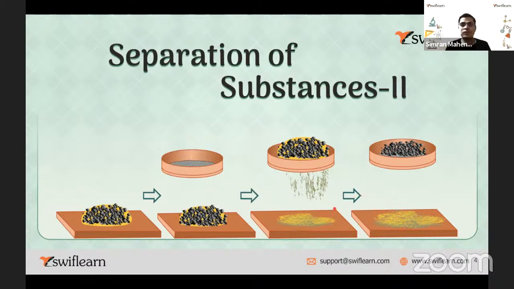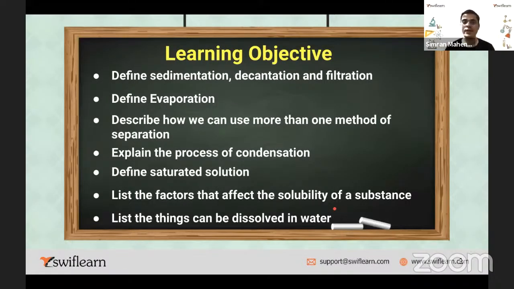Okay. So what are we going to discuss today? These are the main points. Define sedimentation, decantation, filtration, define evaporation, describe how we can use more than one method of separation. There are various methods we discussed last session, but there can be more methods that we will also discuss. Explain the process of condensation. Define saturated solution.